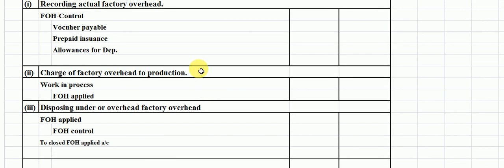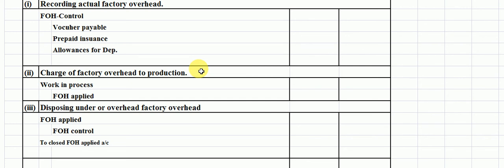Students, some expenses which occur in the factory do not belong to direct labor and direct material. They belong to the factory overhead cost, which is recorded in this way. Factory overhead control is debited against voucher payable, which is credited.